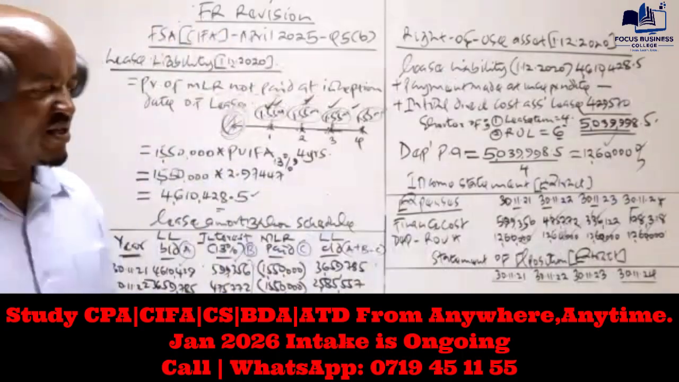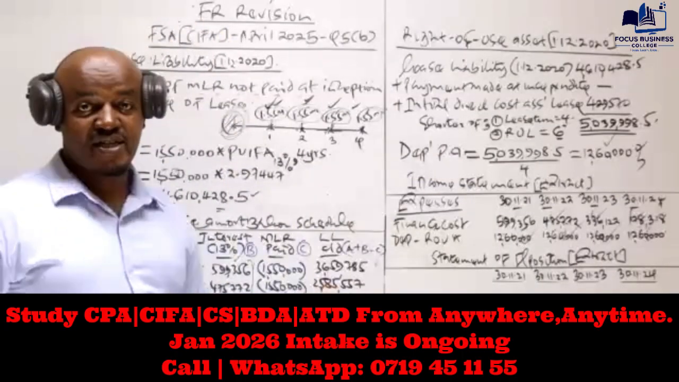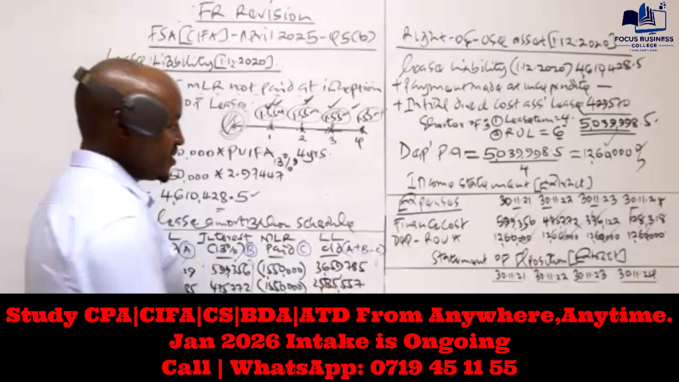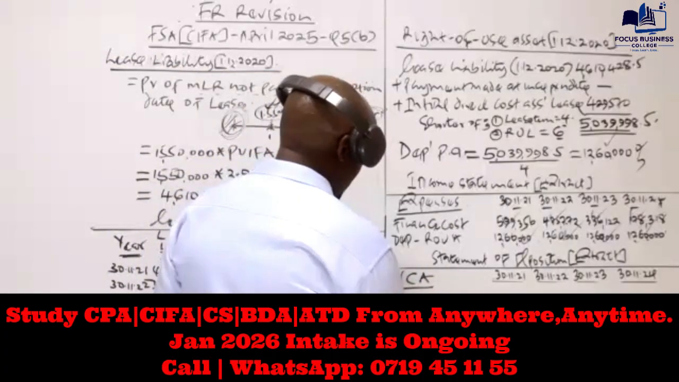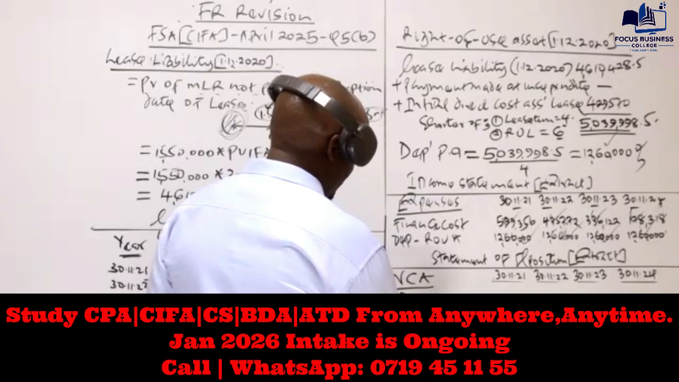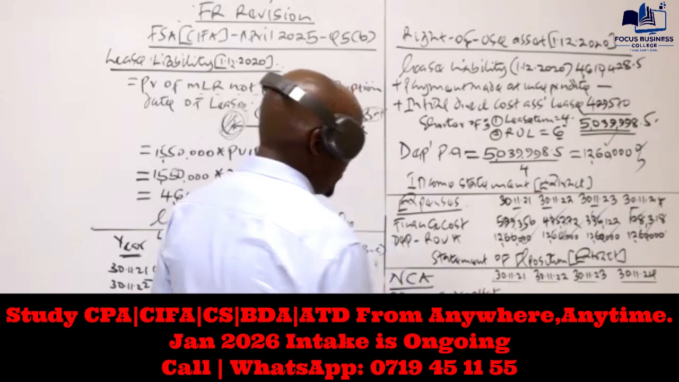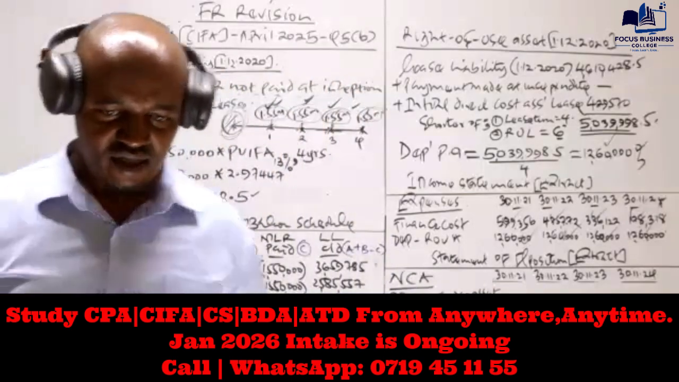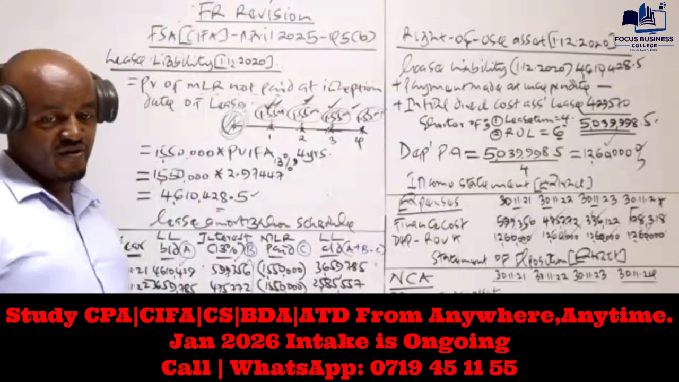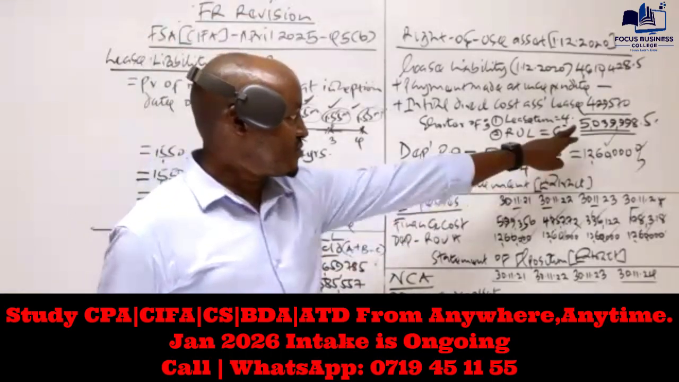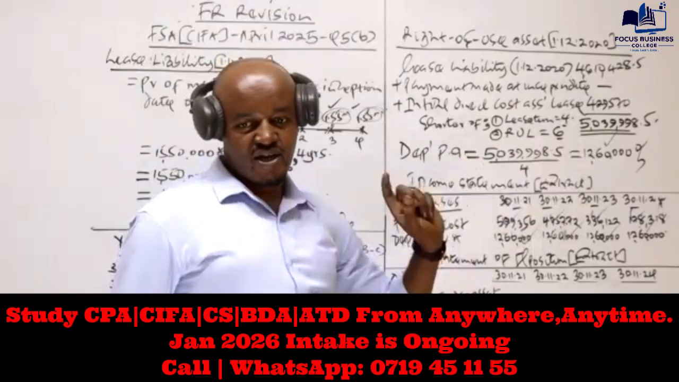So basically 3 items are to be recognized here. One of which is the right of use asset. The right of use asset, we recognize it as part of the non-current assets. So under the non-current assets, we will have the right of use asset, and we recognize it at the net book value. To compute the net book value, we take the cost, and then we less depreciation for year 1.